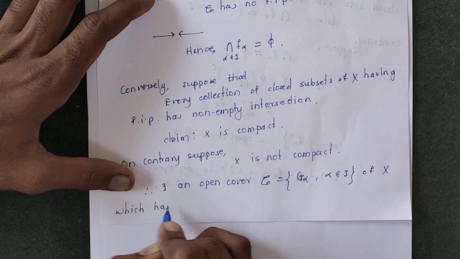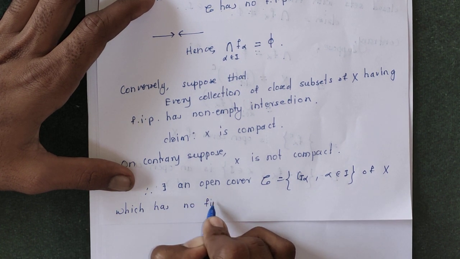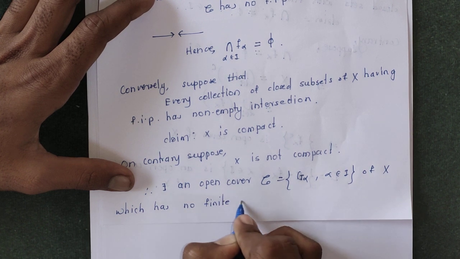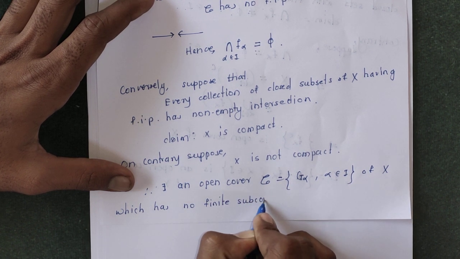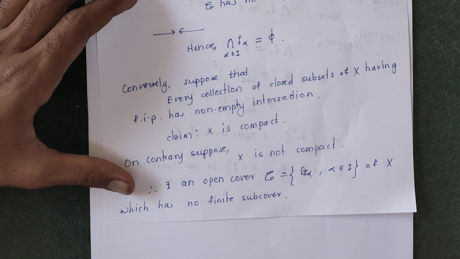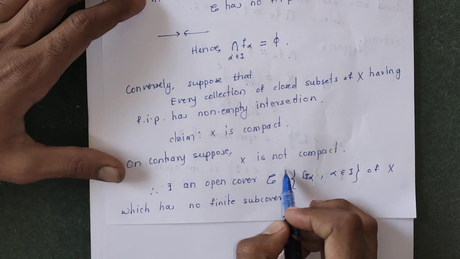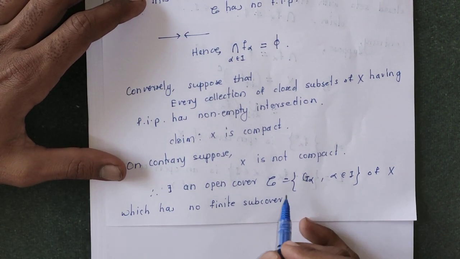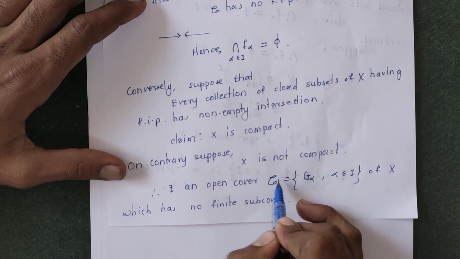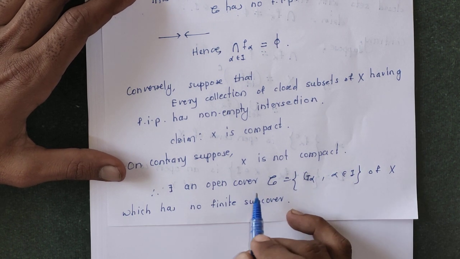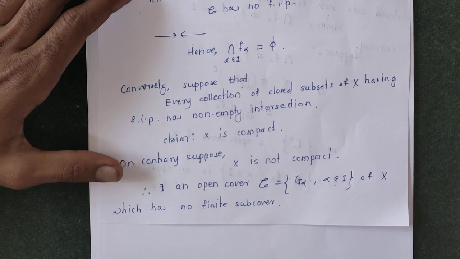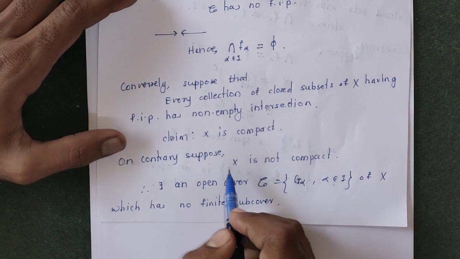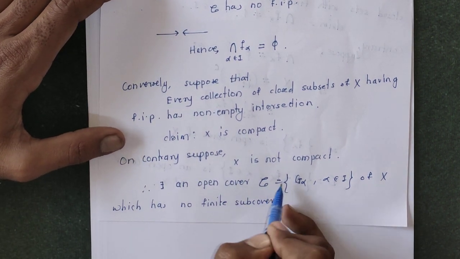In other words, for every finite sub collection of script C, we cannot write x as the union of that finite sub collection.